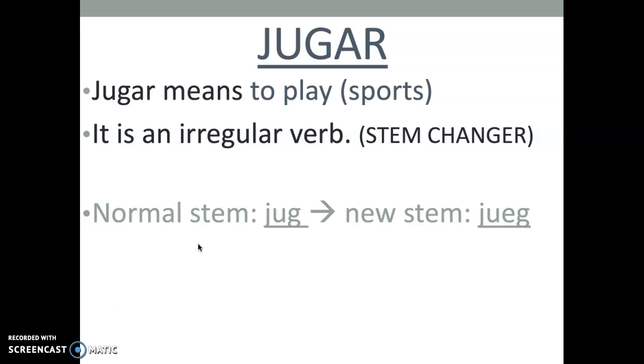So again, our normal stem is J-U-G. If it is a stem changing verb, we are going to have to adjust or change that stem. So we actually add in the letter E here, and our stem is J-U-E-G. Now remember earlier in the year, I told you guys when you are conjugating, you go step by step. So you write the stem in the first one, add your yo form ending, you finish that conjugation. Now you move on to the tú form. You write your stem, add the ending, now you move on to the next one. This is why that is so important.